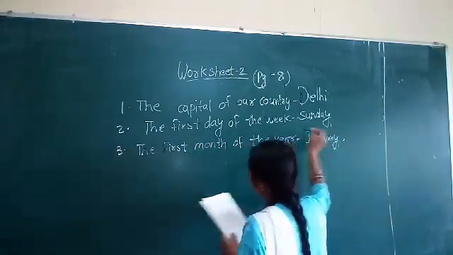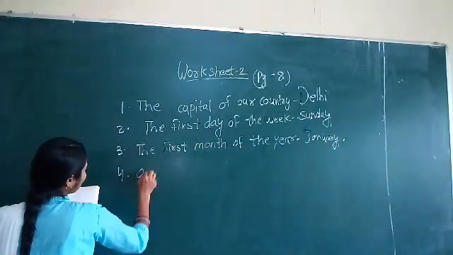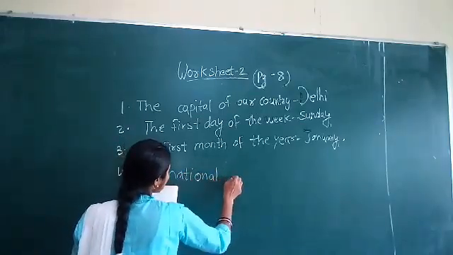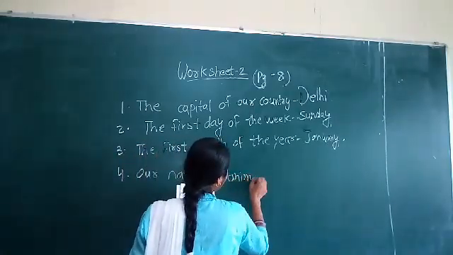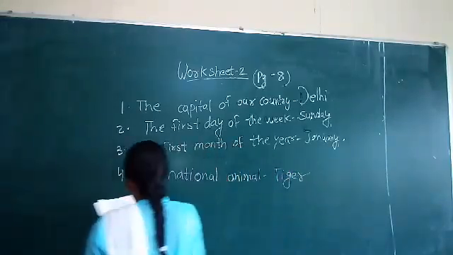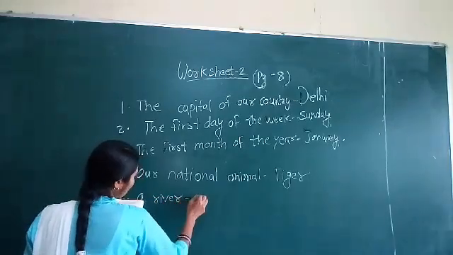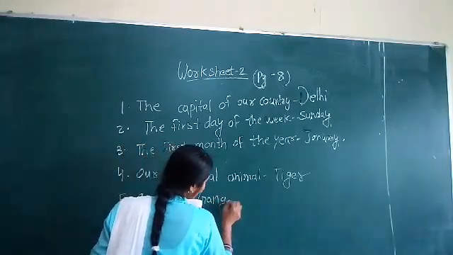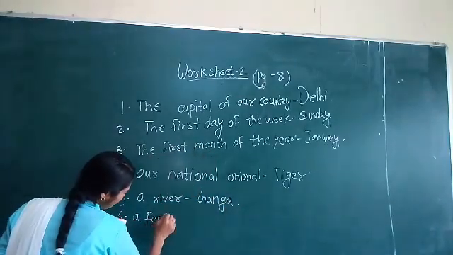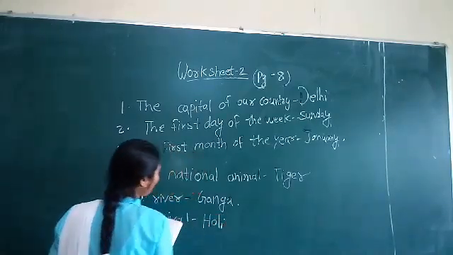Next one: our national animal. Which is our national animal? Our national animal is the tiger. A river name: Ganga. Ganga is our holy river, isn't it? Sixth one: a festival. The festival name is given in your grid. We have to identify which festival. Holi is given there.